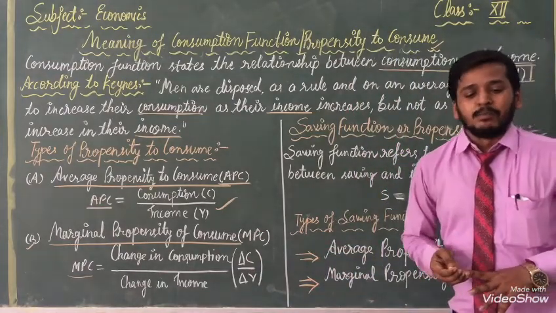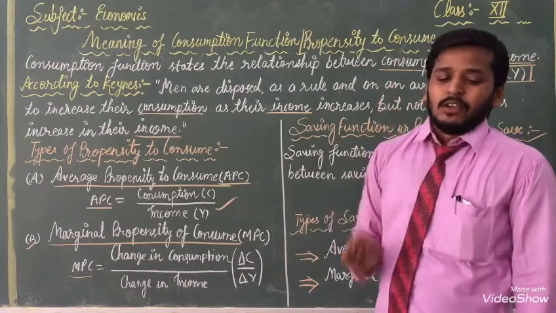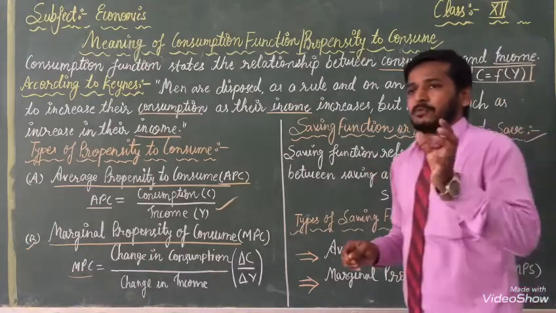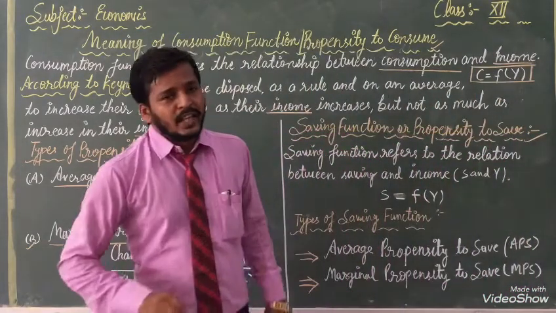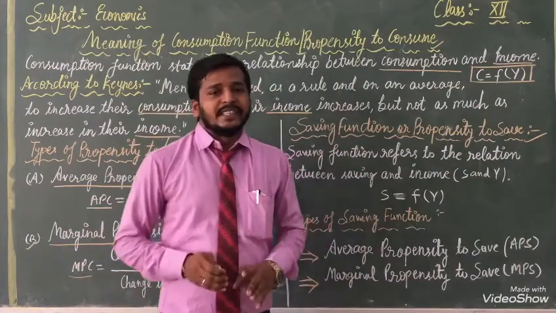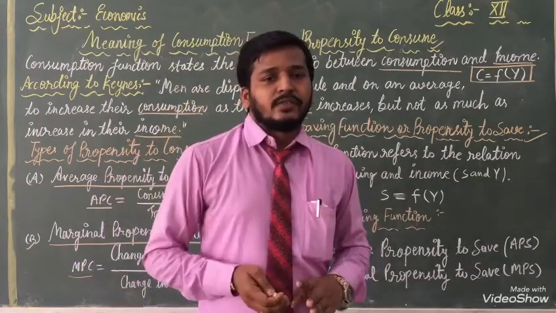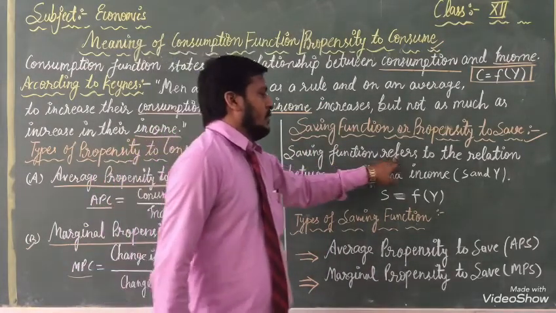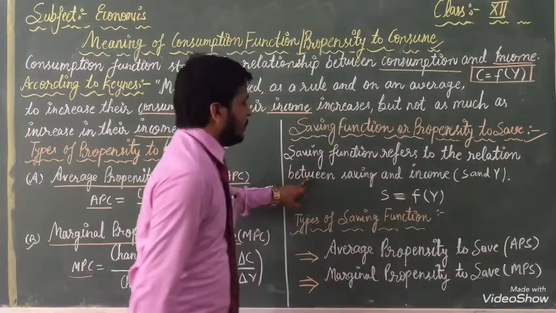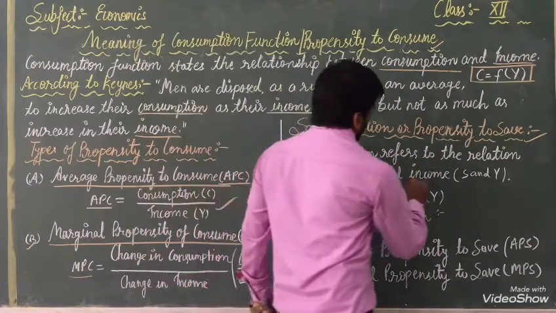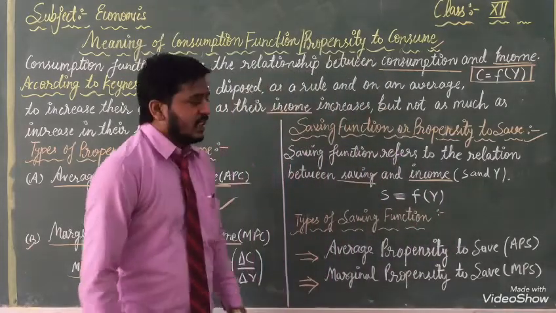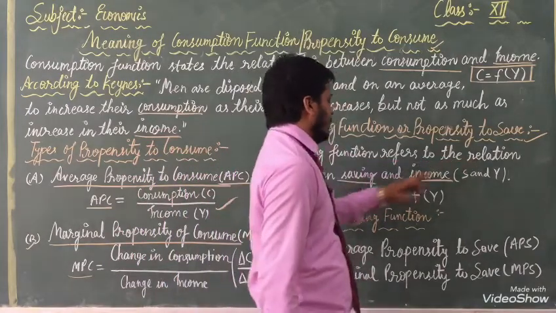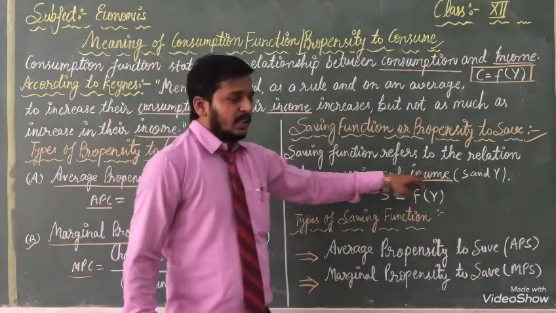So once again, coming to the point: saving function or propensity to save. In front of you, I have written a small definition for it. You have to write it. These are very short notes in front of you. Saving function refers to the relation between saving and income. Once again, listen: saving function refers to the relation between saving and income.